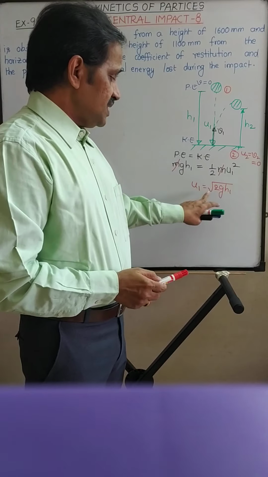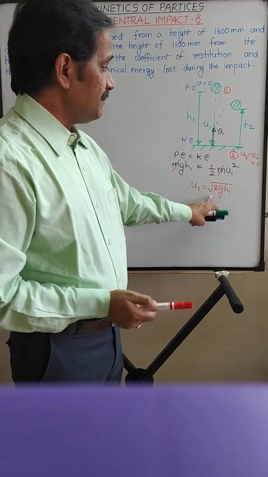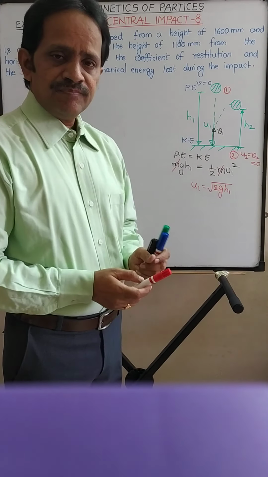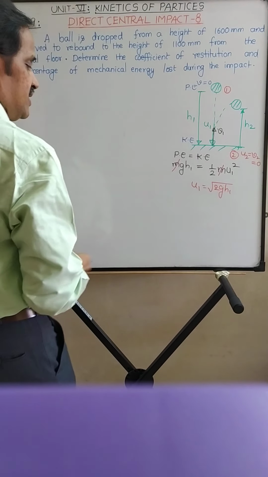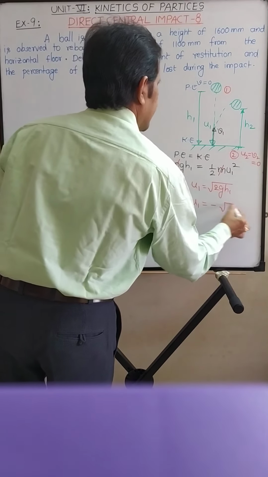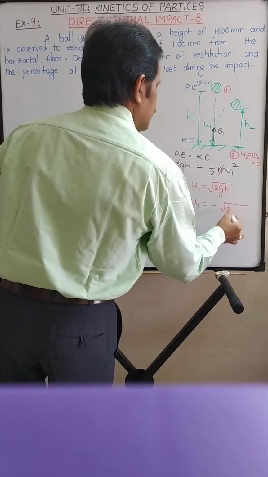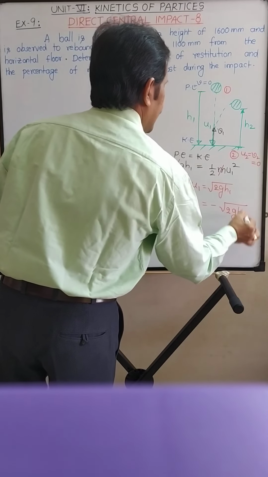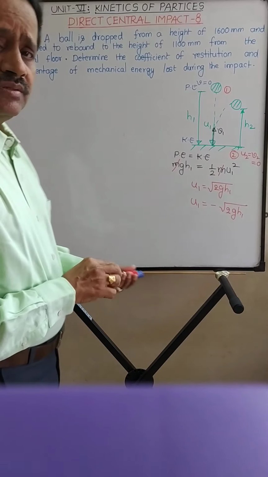But remember this u1, the velocity of the ball before impact, is downwards. So as per our sign convention we consider downward velocities as negative. So u1 is equal to minus root 2g h1, right?